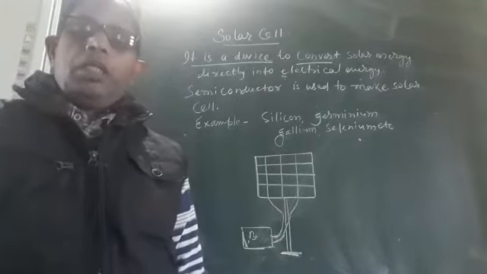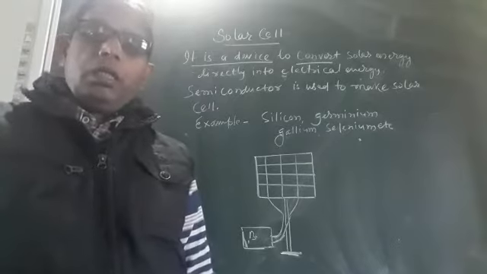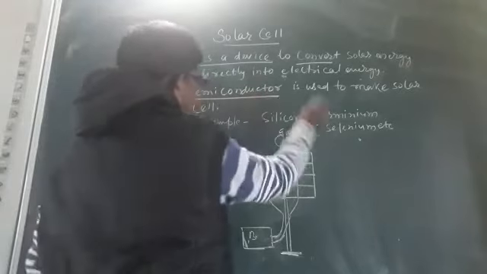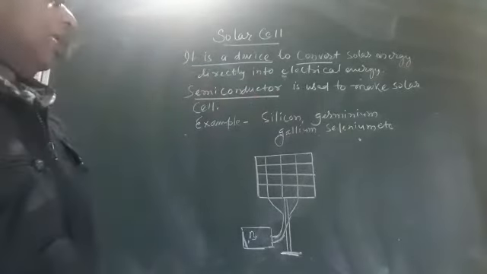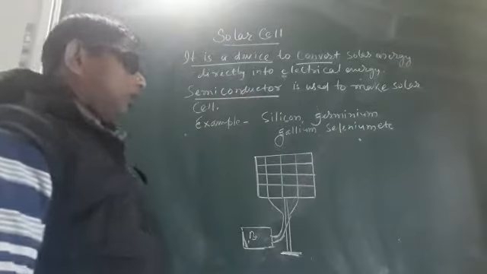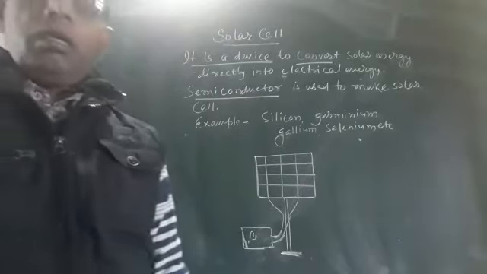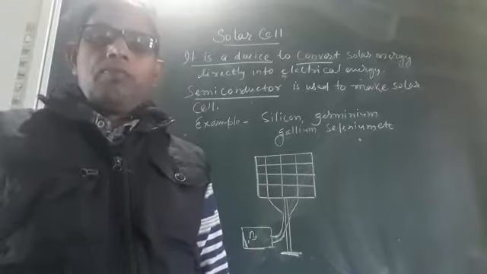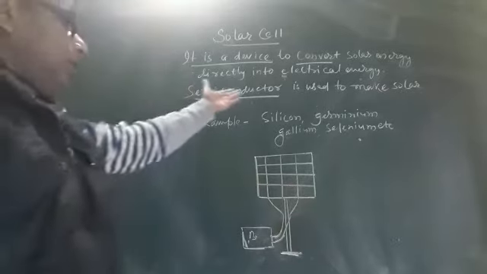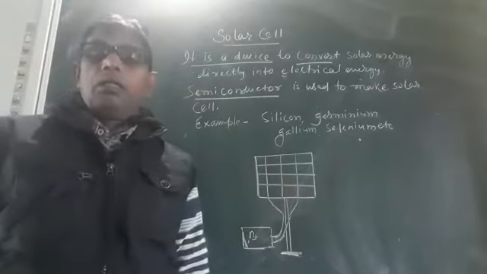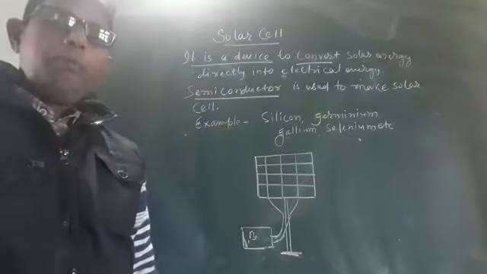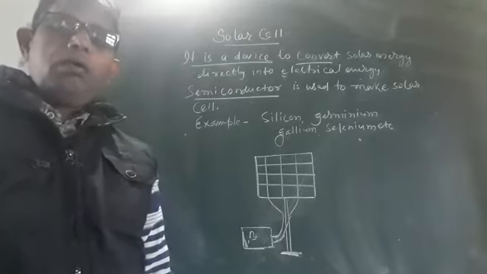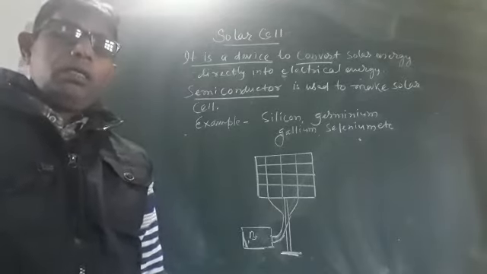Which type of material is used to make solar cell? Answer is here, semiconductor. Material semiconductor is used to make solar cell. Once again, there is another question, what is semiconductor? It is clear from the name semiconductor. Materials having conductivity between a conductor and insulator are called semiconductor.